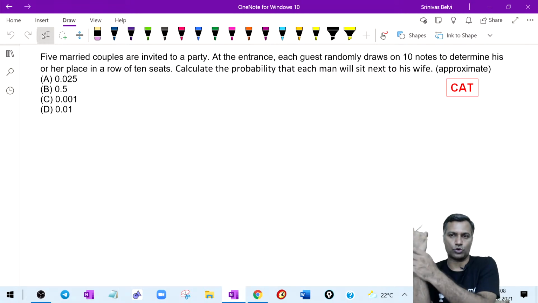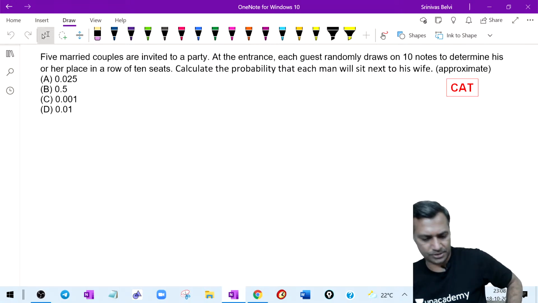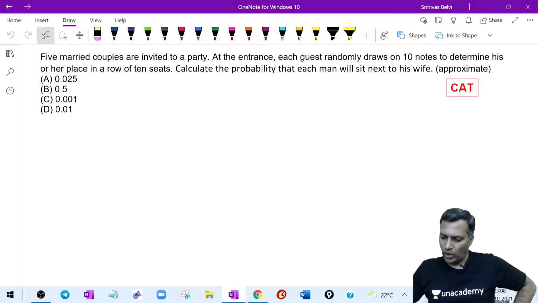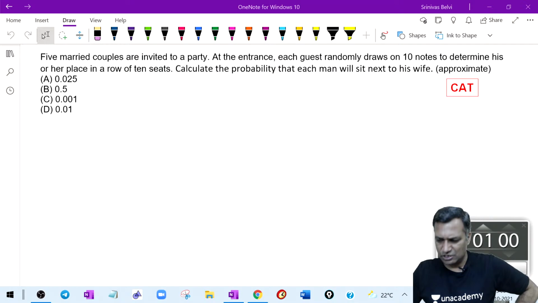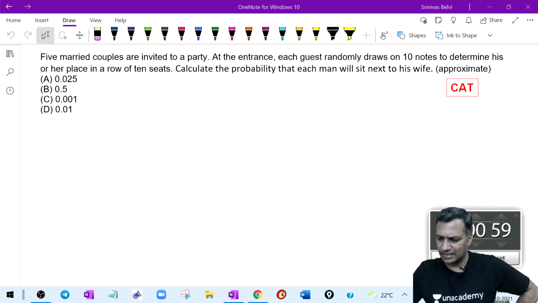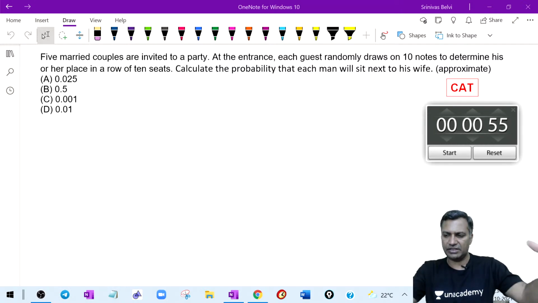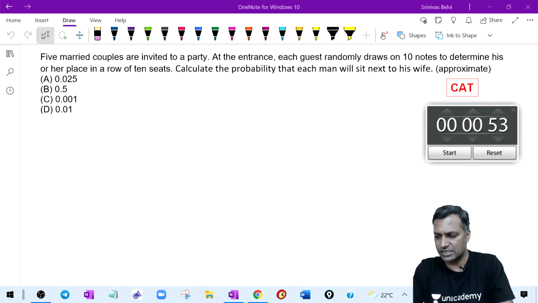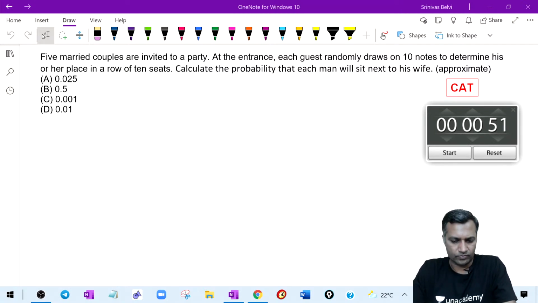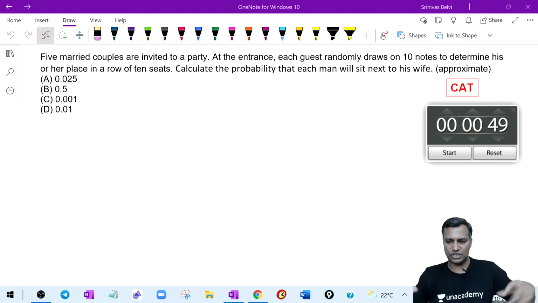Here is another CAT question. Nice. Okay. So here is another CAT question as it is. Try this for 1 minute. You think about this. Whether you answer or not is a different issue. These are not difficult ones either. After solving, you realize that these are not difficult ones. You just have to learn to deal with these things. You have to build the skill to this level. That's it. Think about this situation.